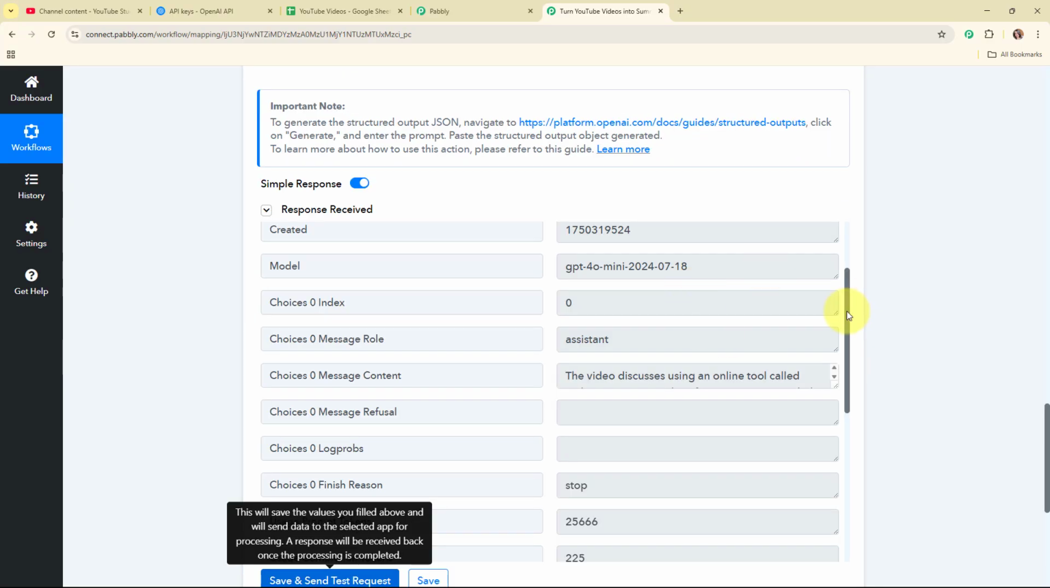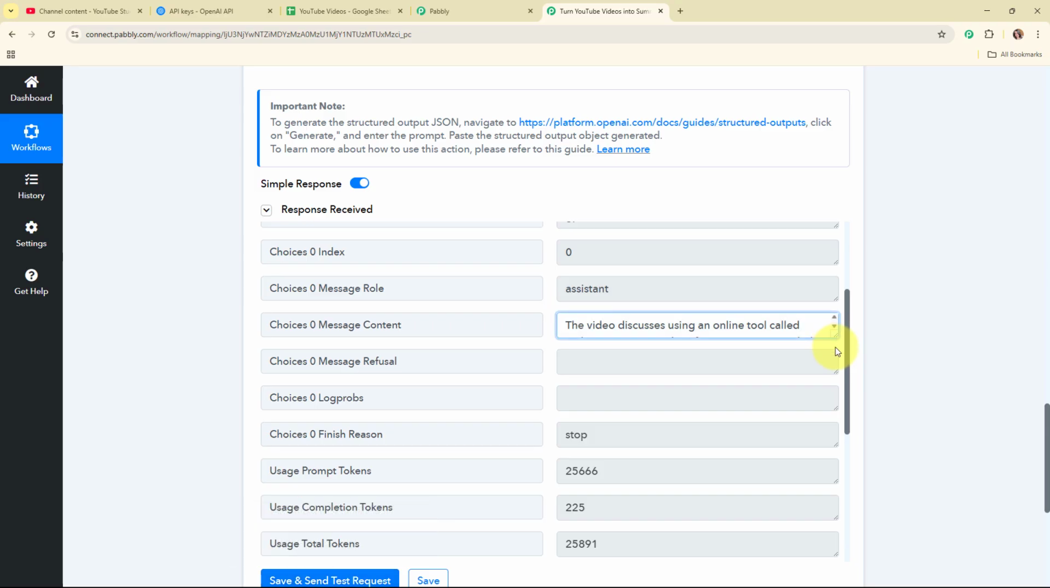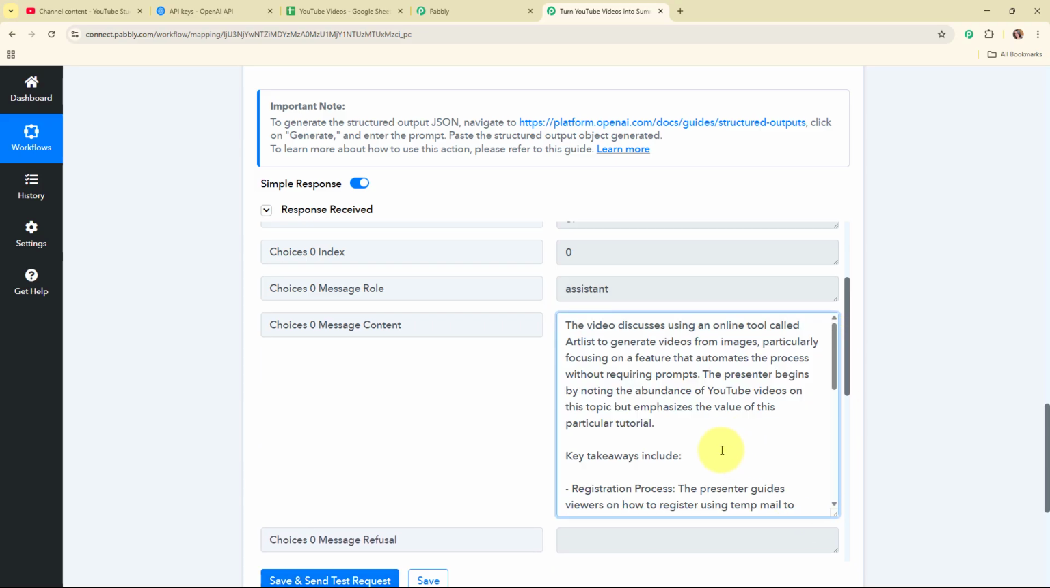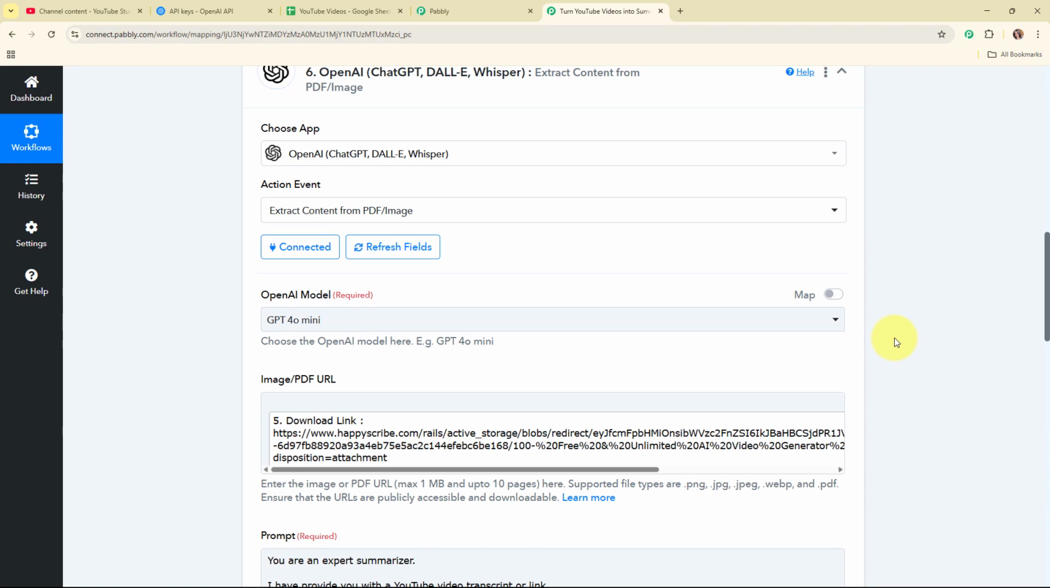And here you can see we have received a successful response where we have received the message content generated, where we have received the entire summary generated by OpenAI. Alright, so with this we have successfully set up this action step as well.